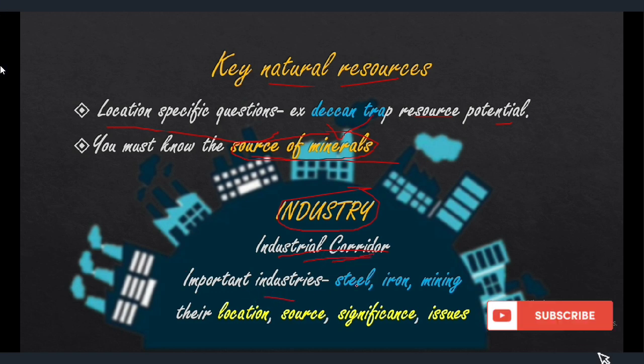So important industries are steel industry, iron mining. The question does come from these places, and especially their location, then their source, then what is the significance and the issues. This type of questions come from industry. These were some important topics which you must give importance and you should prepare them very well.